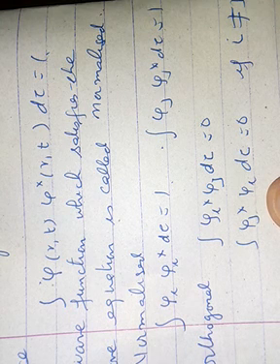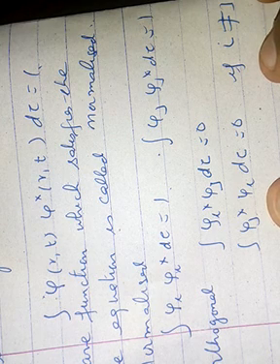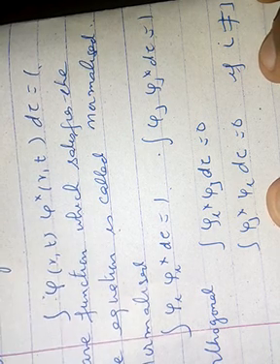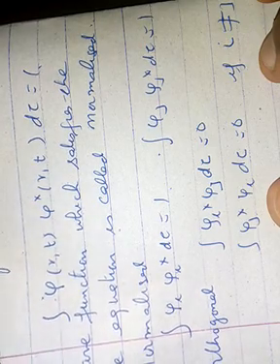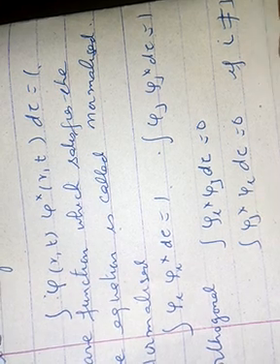So if i is equal to j, then the wave functions are normalized and else it is orthogonal. So these are normalized and orthogonal wave functions. Now we will derive the solution of Schrodinger equation.